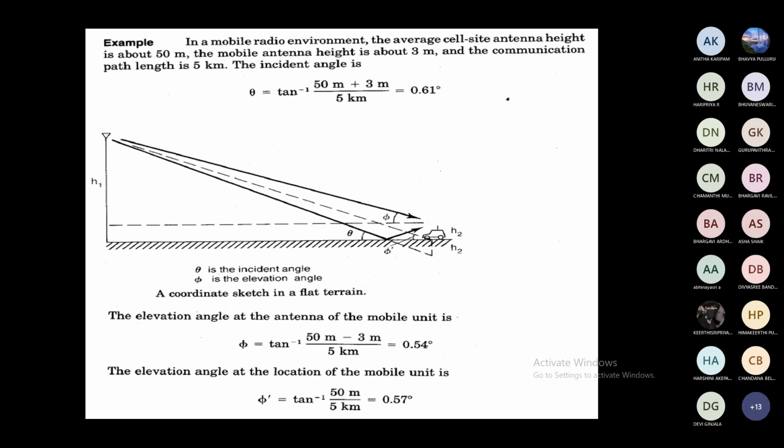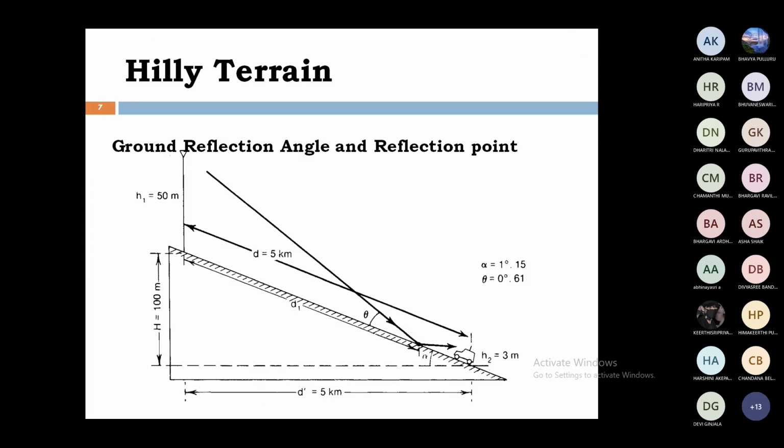This is when the terrain is flat. Now, taking case 2, that is hilly terrain. See this one, this is a hill whose height is capital H. Now, H1 is the height of the base station, H2 is the height of the mobile station, D is the distance between the transmitting and receiving antenna, and you know theta and phi dash.